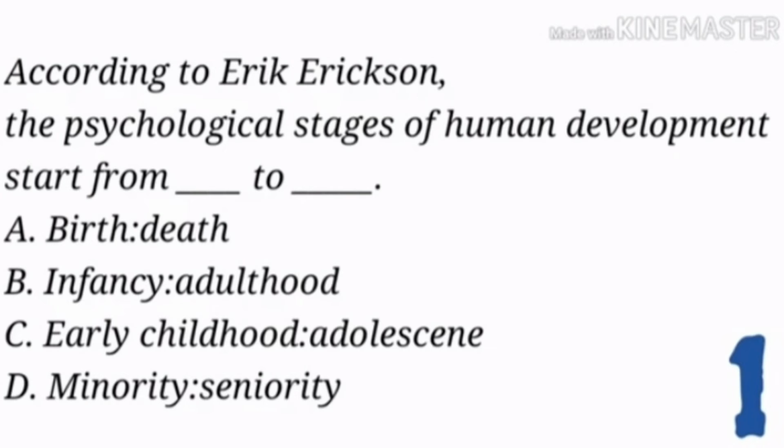According to Erik Erikson, the psychological stages of human development start from blank to blank. A. Birth to death, B. Infancy to adulthood, C. Early childhood to adolescence, D. Minority to seniority. The answer is letter A. Birth to death.